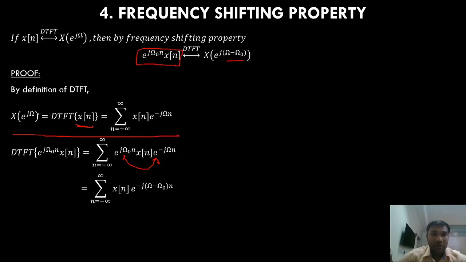Now, if you look at this equation here, X of e power j omega is nothing but the summation from minus infinity to plus infinity of x of n e power minus j omega n. So here there is omega and here there is omega. Now here in place of omega I have omega minus omega naught. So how can I write this one? In place of omega I will write omega minus omega naught. So that is equal to X of e power j into omega minus omega naught. So that is the frequency shifting property.